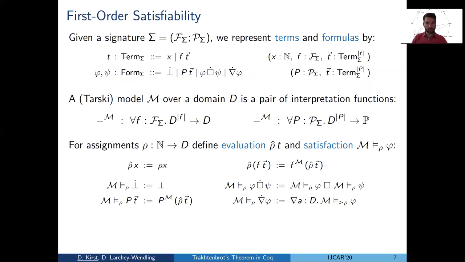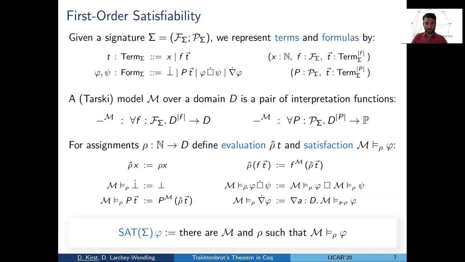We evaluate into the domain and then lift logical operations into the corresponding logical operations of the meta logic. And with this definition, we can already give a formal definition of satisfiability, parametric in the signature sigma. We just ask whether there is a model and a variable assignment satisfying a formula.